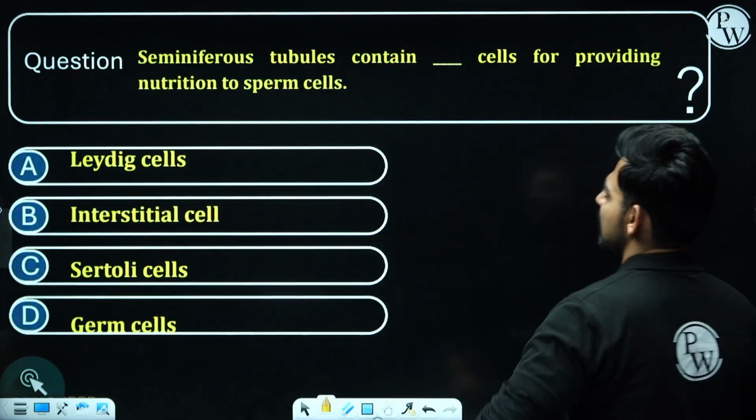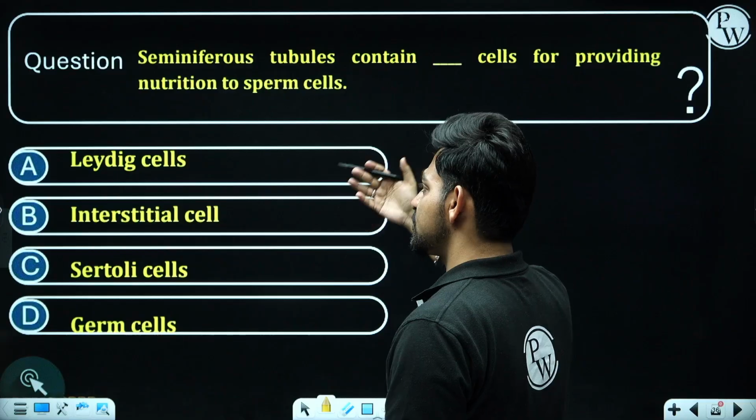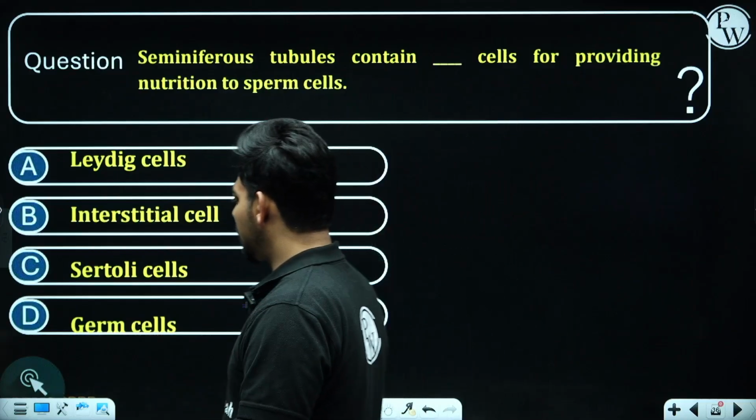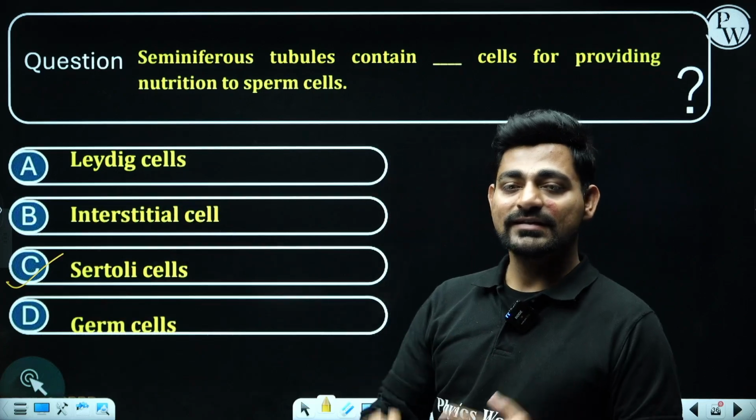Next question. Seminiferous tubules contain dash cells for providing nourishment or nutrients to the sperm. We call them Sertoli cells, or you can also call them nurse cells.